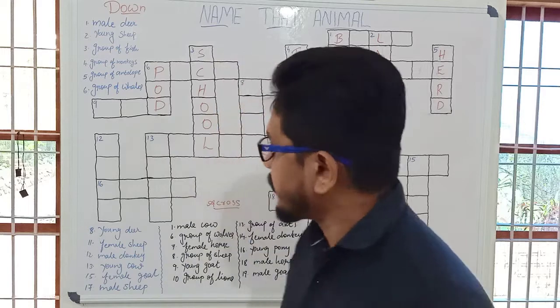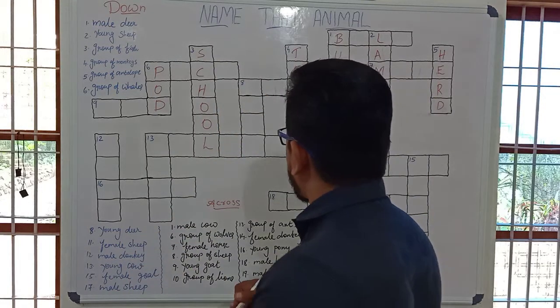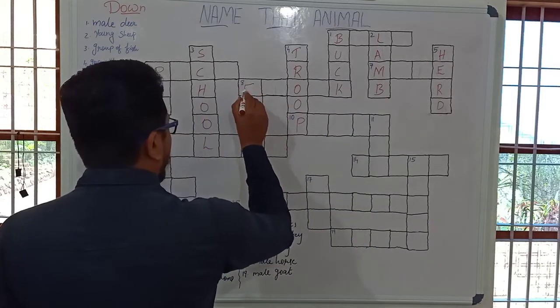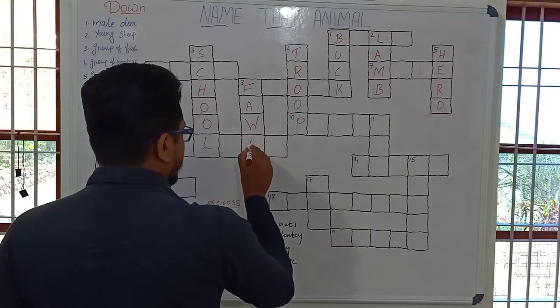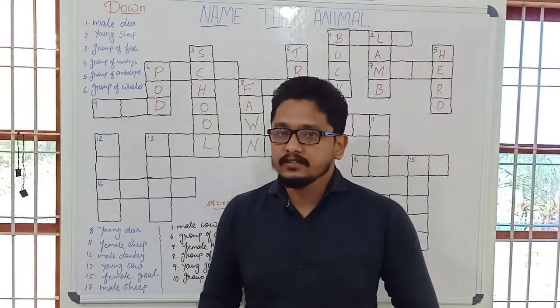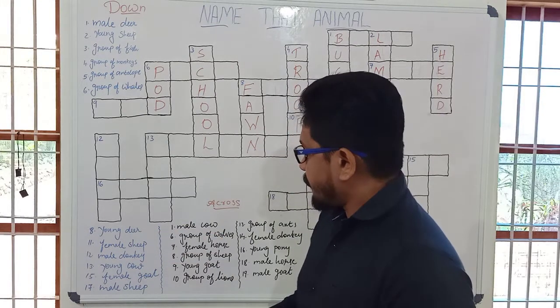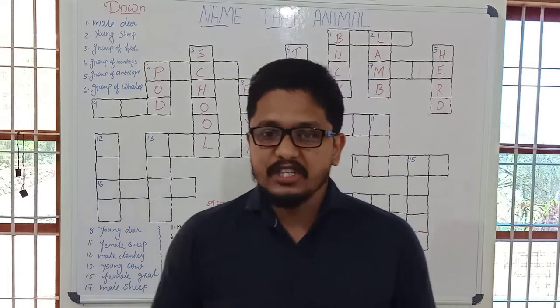Manju said it. It's fawn. F-A-W-N. Fawn is the word used for young deer.